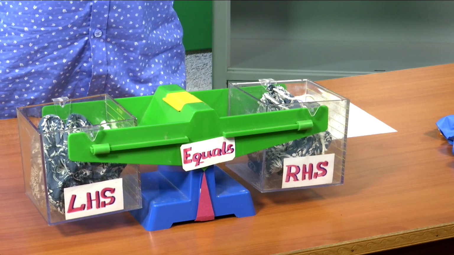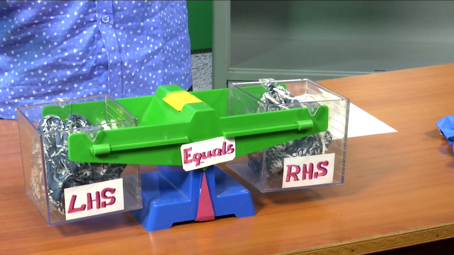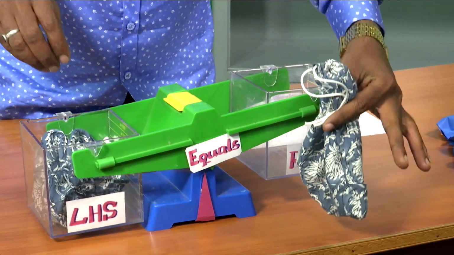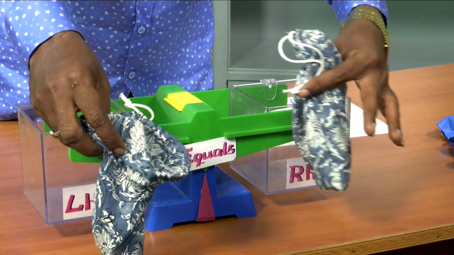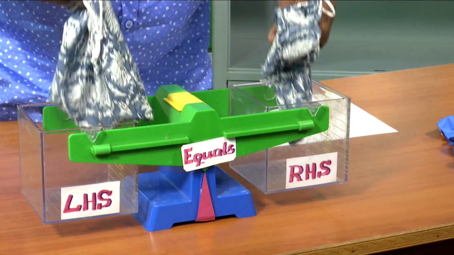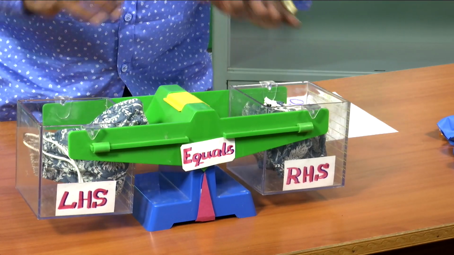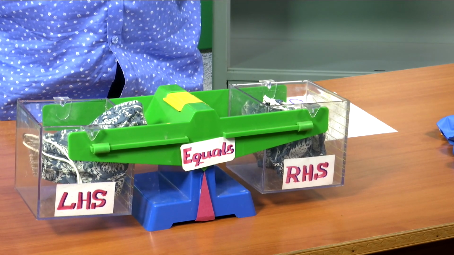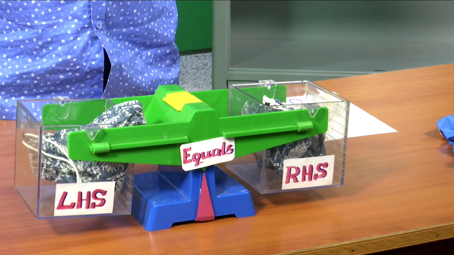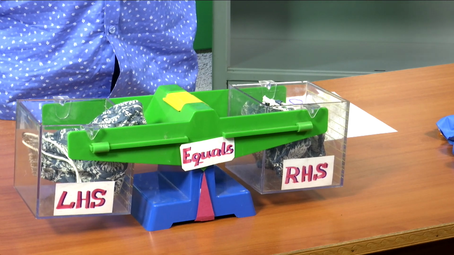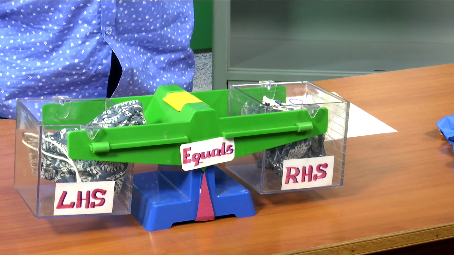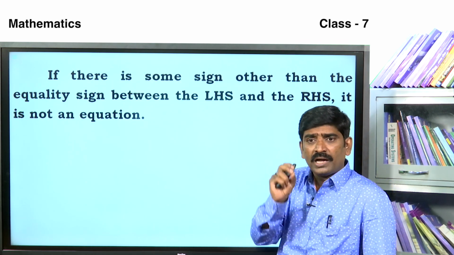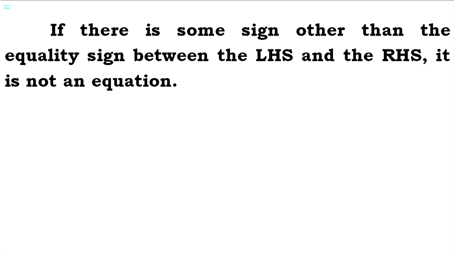If we interchange the RHS and LHS whole, then what effect is there? This is RHS, this is LHS, and we interchange it. Then what is the difference? No difference. Both are equal. Therefore, if we interchange the whole thing in RHS and LHS, there is no effect. After this video, I think you will all understand about RHS and LHS, and why the equations are equal.